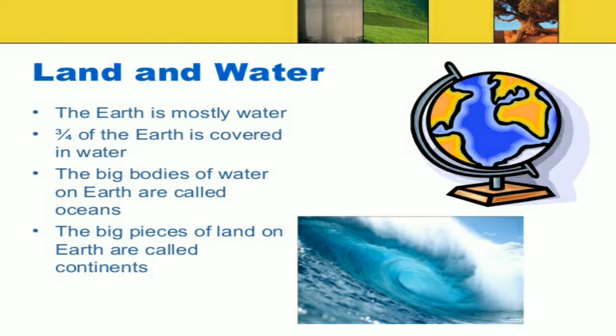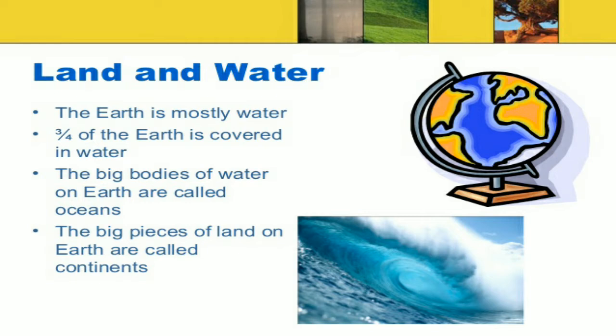The big pieces of land on earth are called continents. These are the land called continents, and big bodies of water are called oceans. Most of the earth is covered with water.